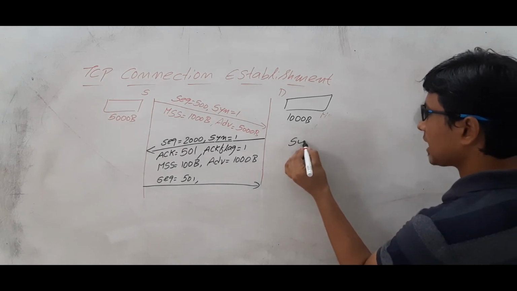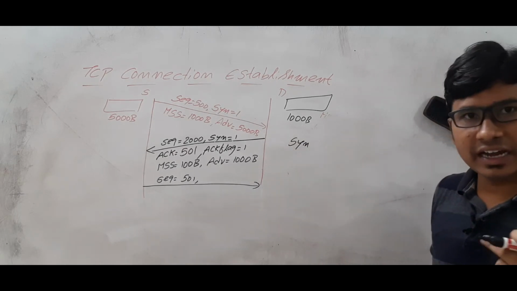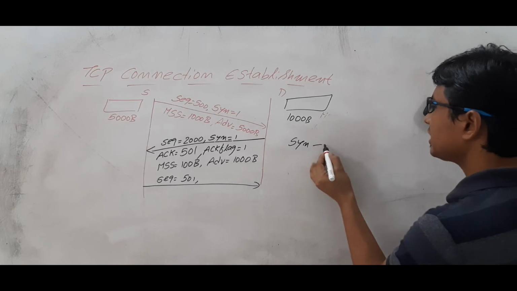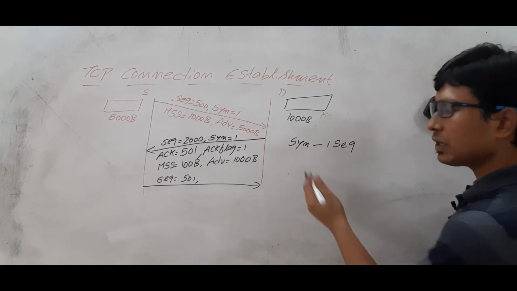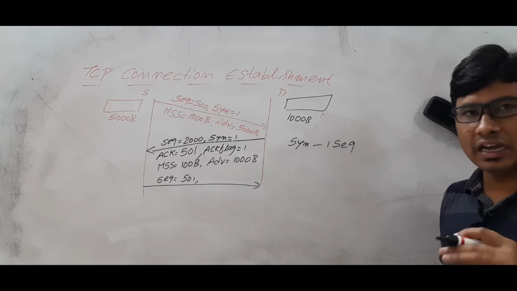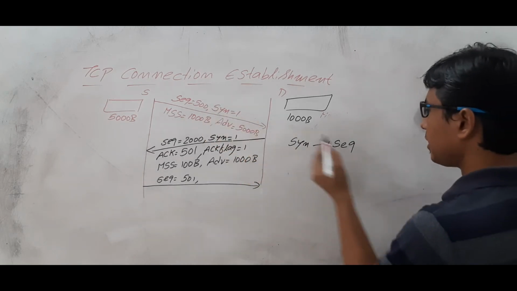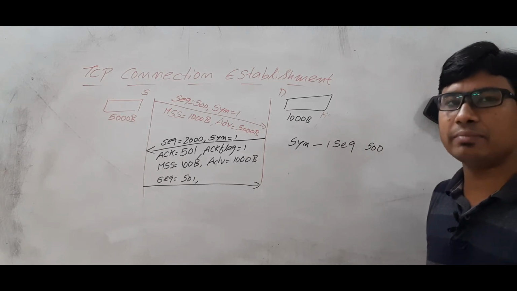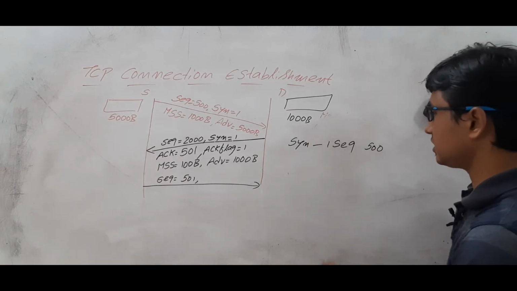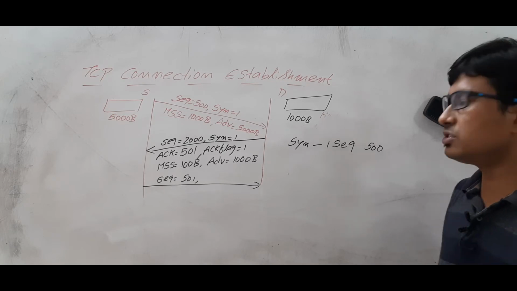The SYN packet which is used for connection establishment will take one sequence number. Meaning that whatever sequence number you have used, later you cannot use it again. Suppose here I have used the sequence number 500. Next time whenever I am sending any communication to the destination, I should use 501.